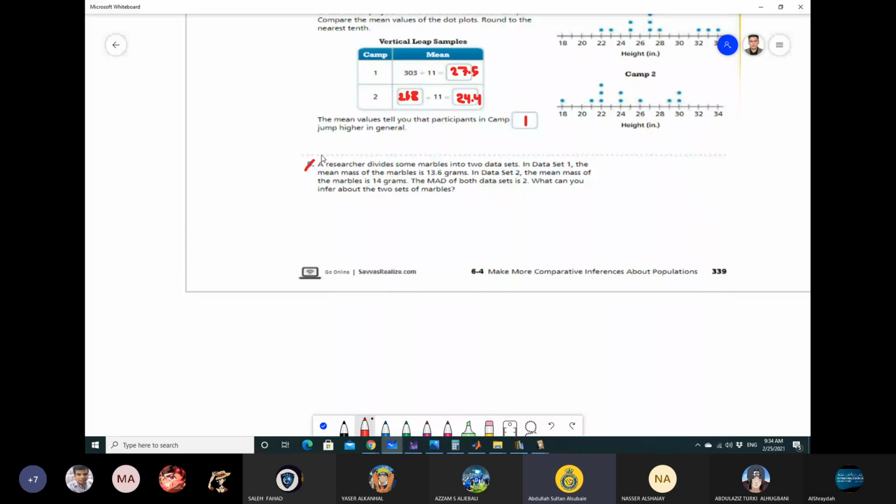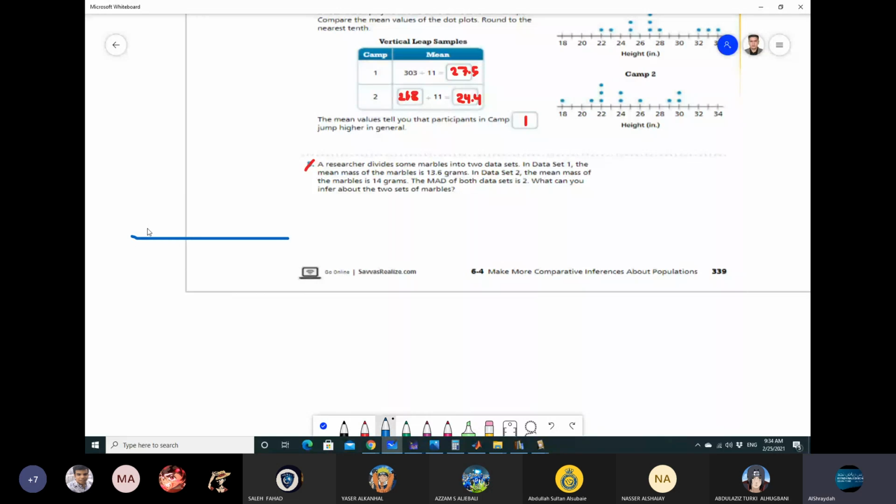That the median for the second data set is larger than the first. What does the MAD mean? I forgot. It gives you an indication of dispersion.